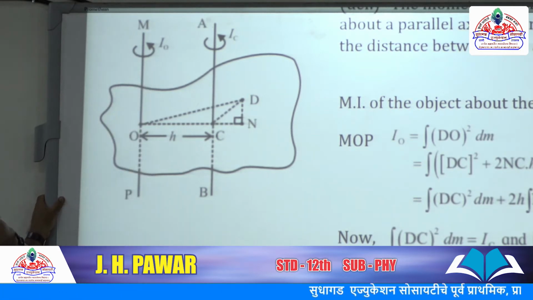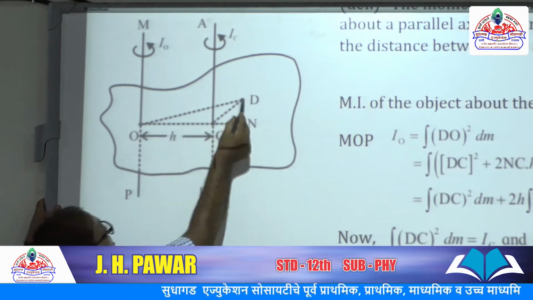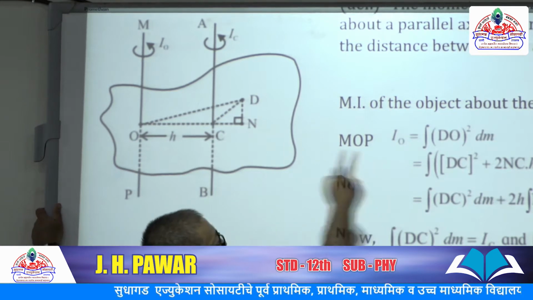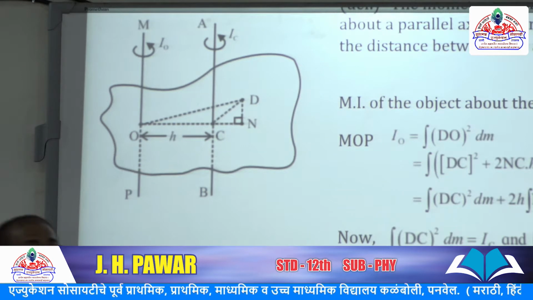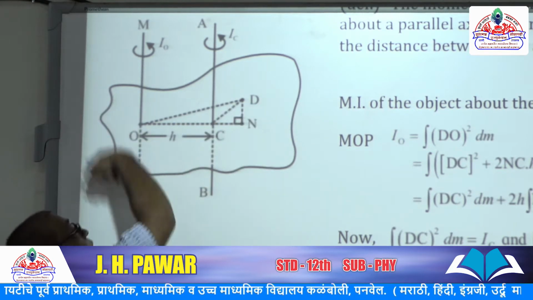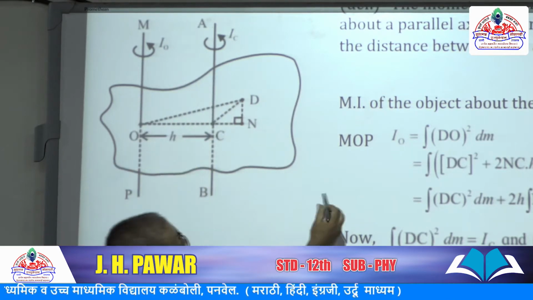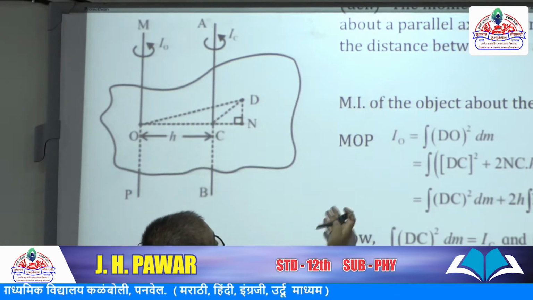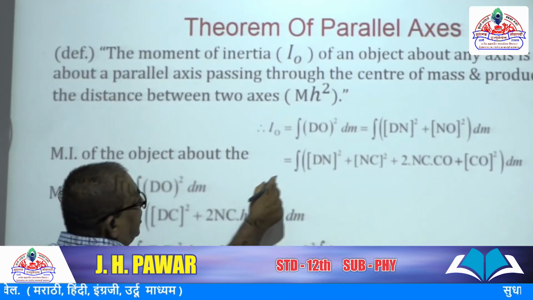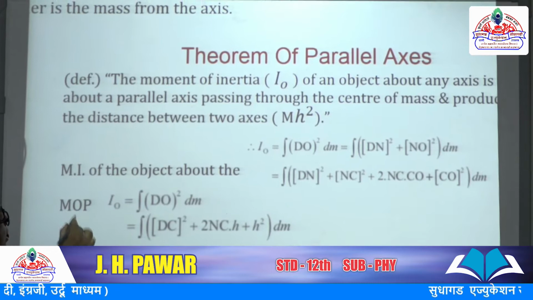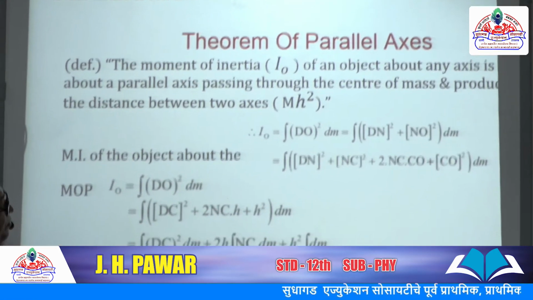How can we take it? DO square into dm. When we integrate it, we get the moment of inertia of the whole object. Look here, the moment of inertia of the object about MOP, IO, equals the integration of DO square dm.